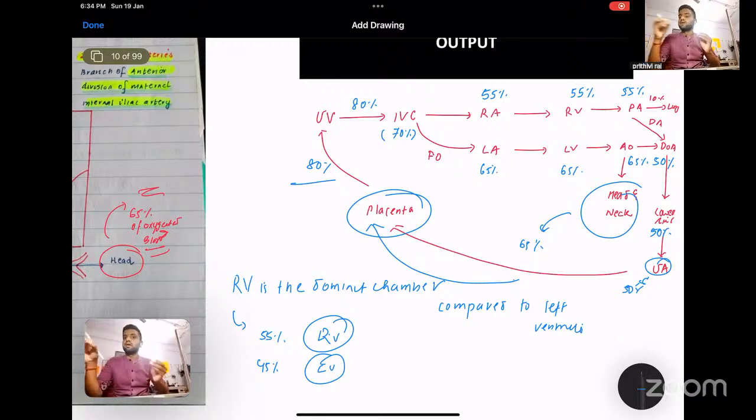Remodeling happens. So it has to remodel, right? In adult circulation, it's your left ventricle which is dominant compared to the right ventricle. But in fetus, it is the opposite. The right ventricle is dominant, and converting from right ventricle to left ventricle dominance takes some time. This gap is an interval where they remain asymptomatic. Why asymptomatic? This is for 6 weeks to 2 months or so. This is because this transition takes some time.